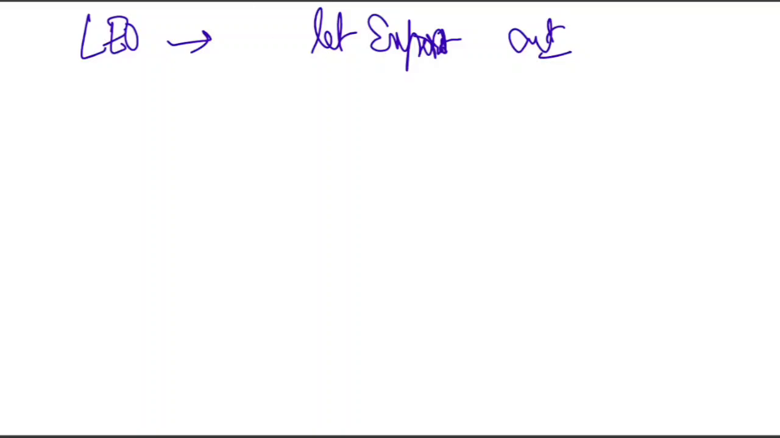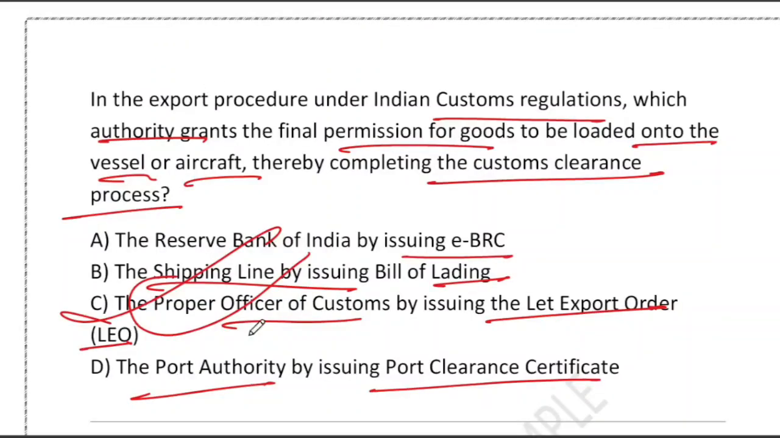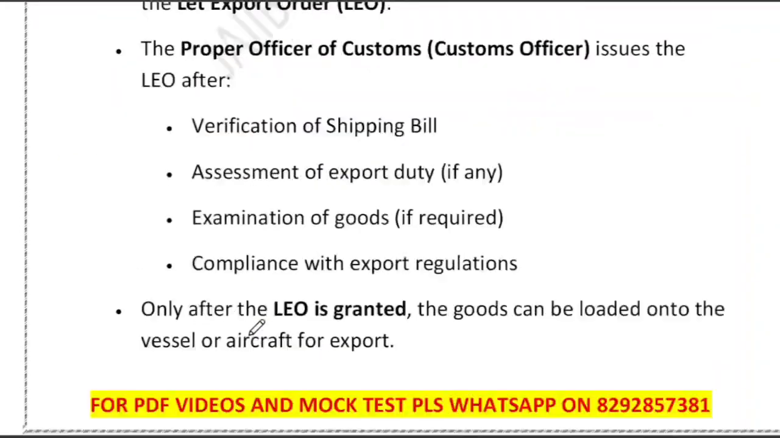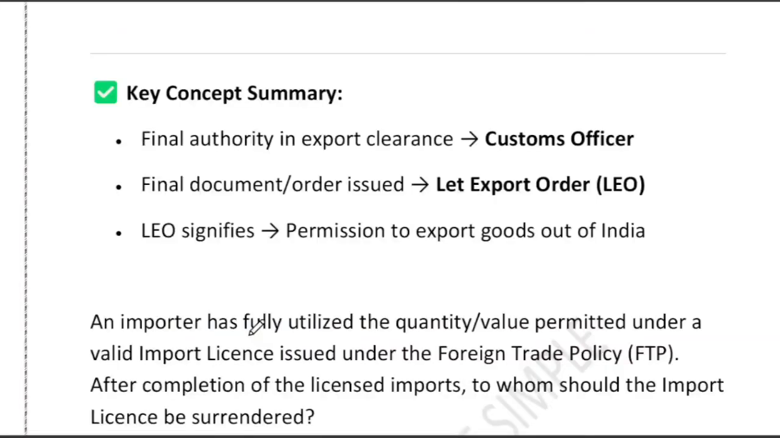So what we learned from this discussion is that the final authority for export clearance is the proper officer of custom, and the final order and document is called LEO, late export order. LEO's significance is that it gives permission to load goods for export, and without LEO, goods cannot leave India. So these are the key things to remember here. Now friends, let's switch our focus to the next question that we have. I think this is question number 6 of today's session.